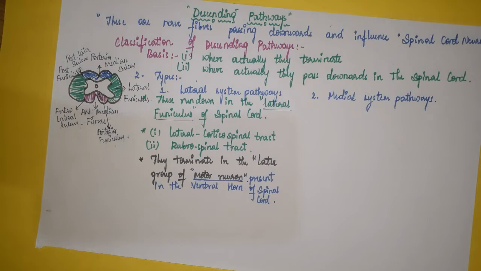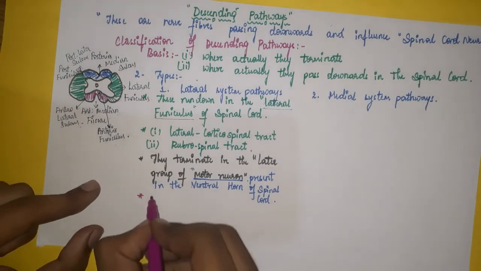Now, last point. What is the function of the lateral system pathways? They control the fine skilled movements, meaning they control the musculature of the hands, that is, the distal limbs.